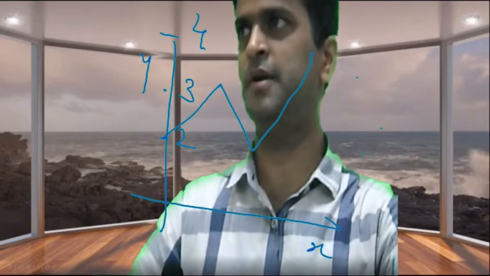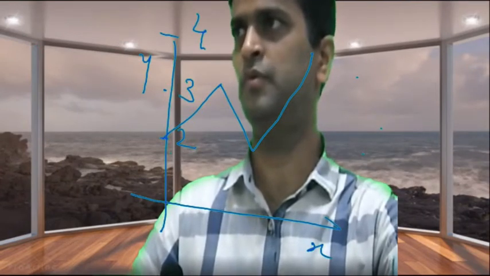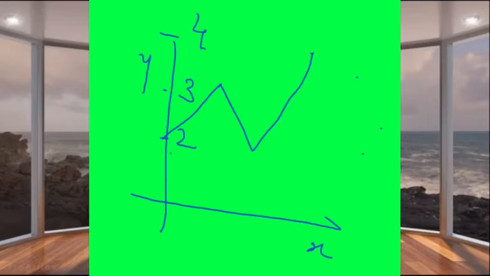Then this data can be plotted as a trend: initially it was at 2, after some time it moved to 3, then again it came back to 2, then it again increased to 4. We can say here is 2, here is 3, and here is 4. So the trend of movement can be understood from this.